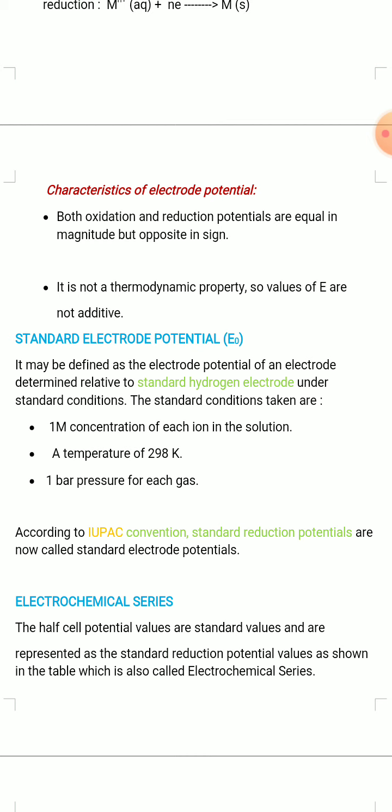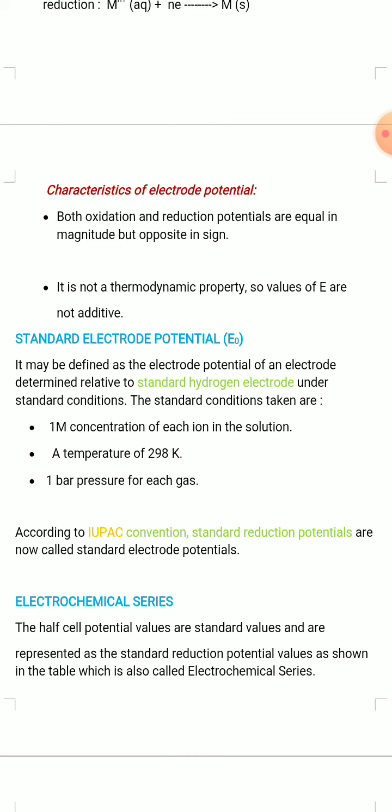And the standard conditions are 1 molar concentration of each ion in the solution, the temperature is 298 Kelvin or 25 degrees Celsius, and the pressure is 1 bar for each gas.